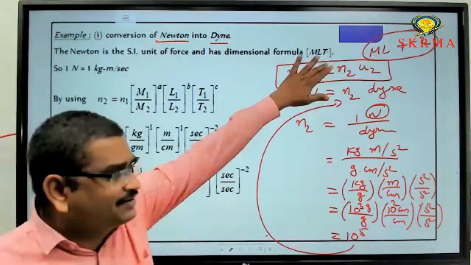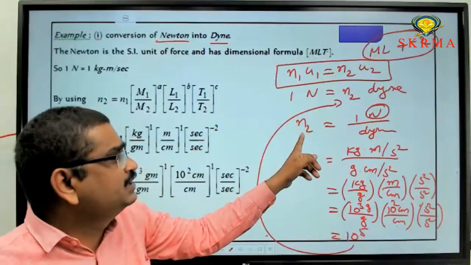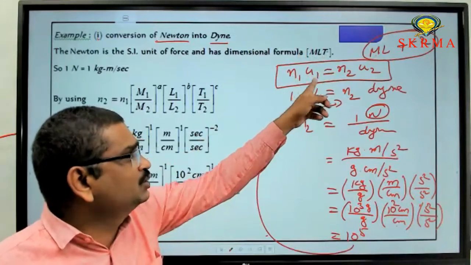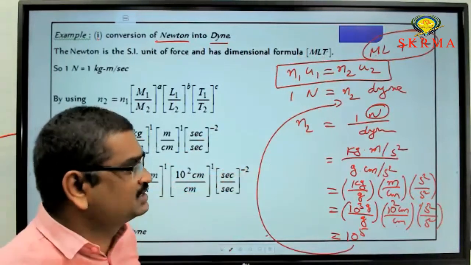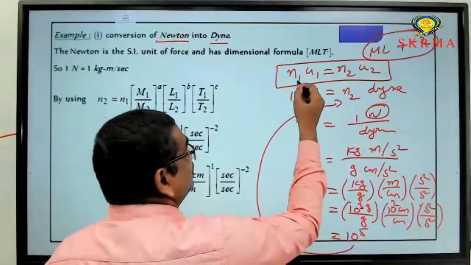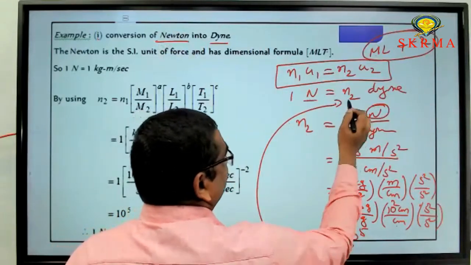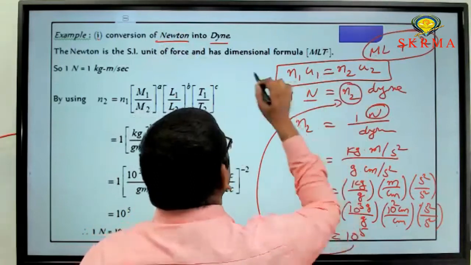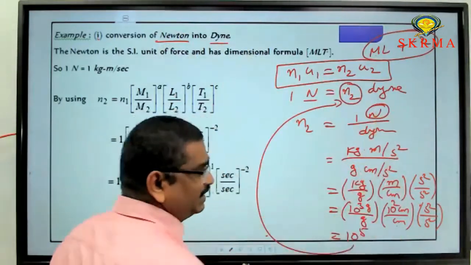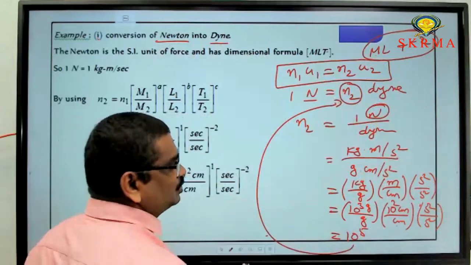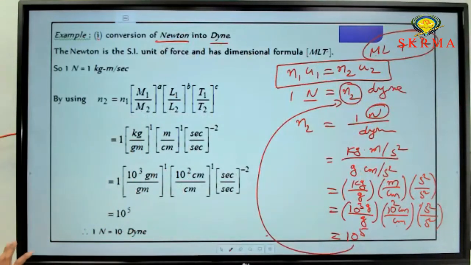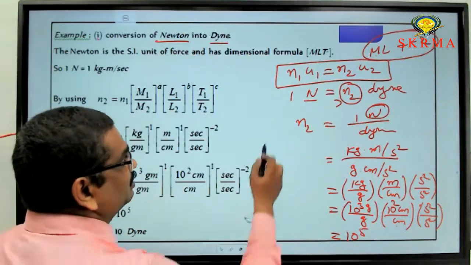Now rearrange this for N2. Then you will get number into unit, or 1 Newton. I just substituted these values. N1 is 1, he gave Newton only, so the unit is Newton. Next we need to calculate N2. The unit is dyne, so I substituted dyne. Rearrange this equation for N2, then you will get 1 Newton by dyne.